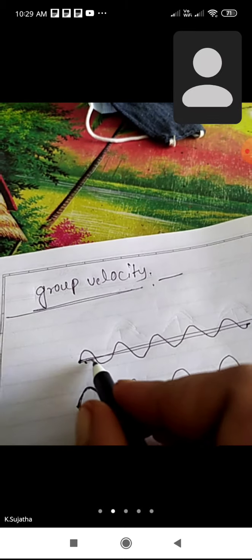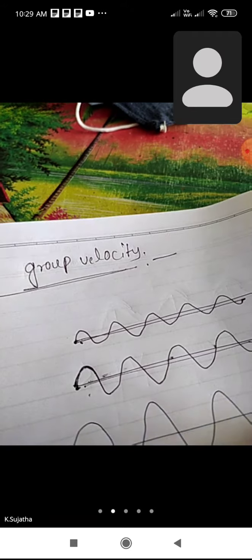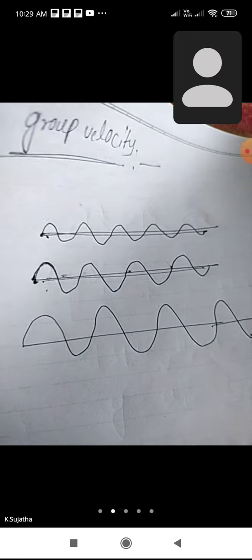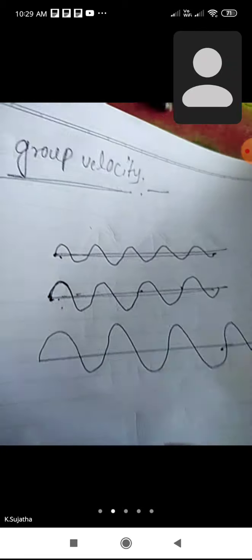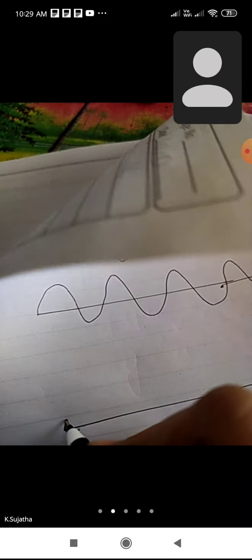Group velocity means when two or more waves, with different amplitudes and different frequencies, meet at one point, then the resultant wave is formed after constructive or destructive interference.